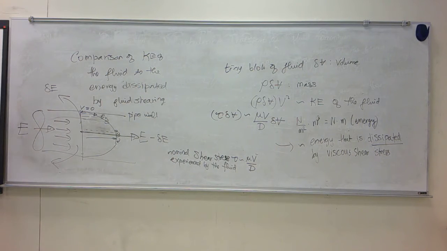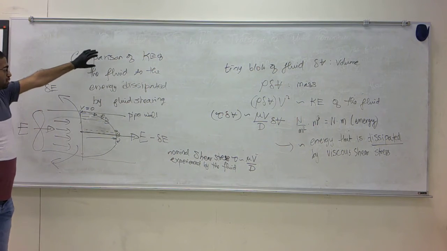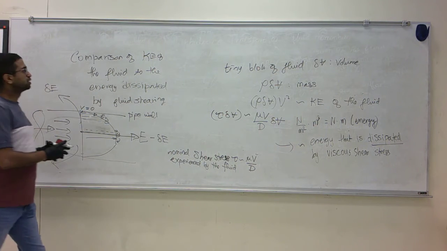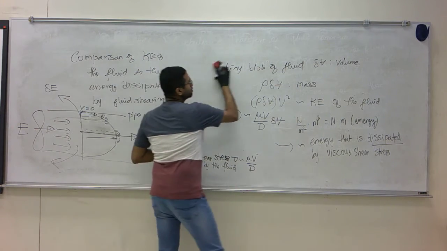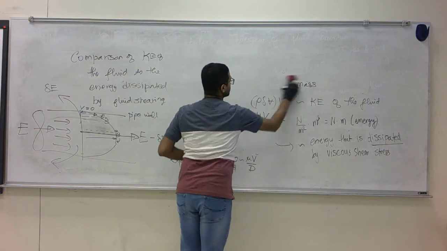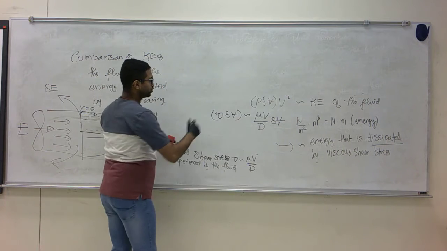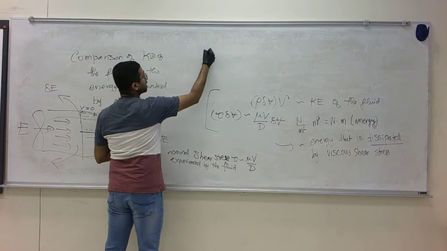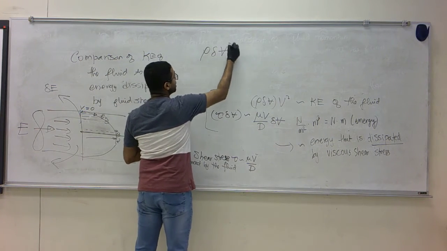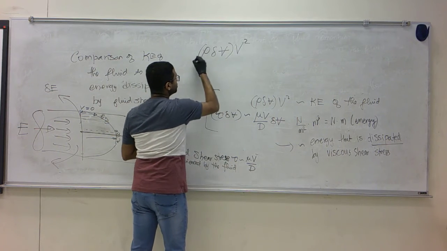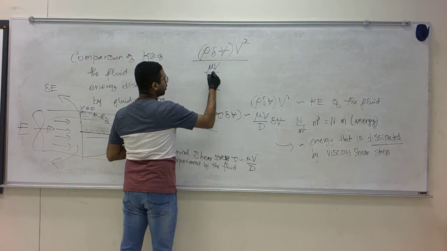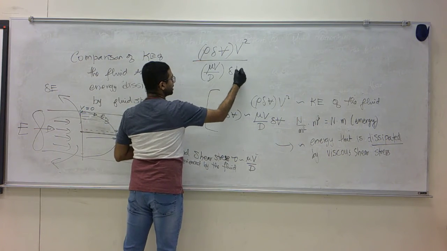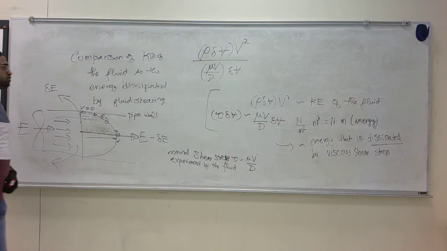So if we do a comparison between the kinetic energy of the fluid and the energy dissipated by shear stress, I'm going to take these two here. I'm going to take rho delta V times V squared divided by mu V over D times delta V. Okay?